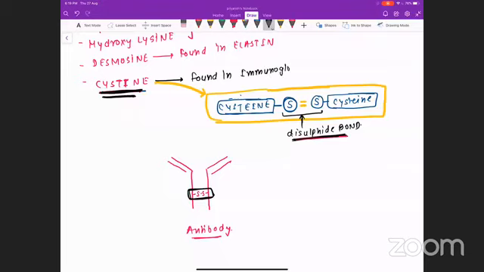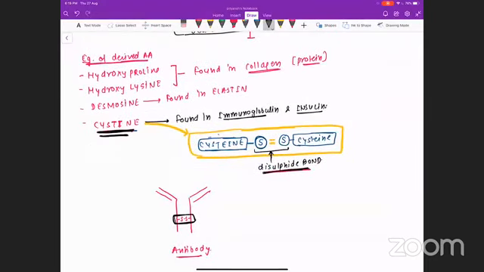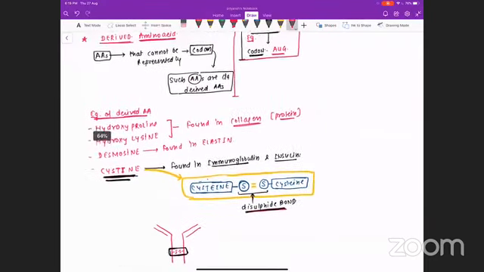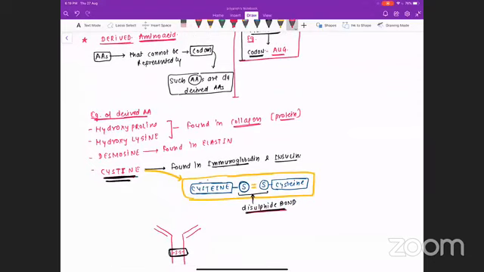Immunoglobulin means antibody. Cysteine is found in immunoglobulin and insulin. So these are the derived amino acids. Derived amino acids are amino acids which cannot be represented by a codon, and we have discussed 4 examples: hydroxyproline, hydroxylysine, desmosine, and cysteine.